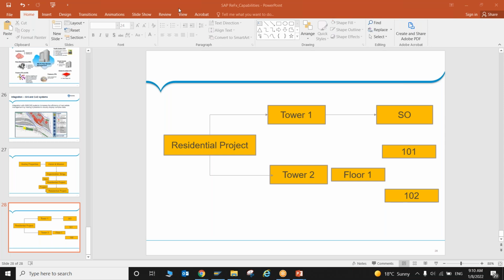So once this complete cycle is going on, in parallel one more cycle will be executed, that is maintenance. For this rental unit, if you are aware of plant maintenance, you can create a functional location, and for this functional location you can directly create a notification and PM orders. So we'll manage this maintenance cycle from PM orders.